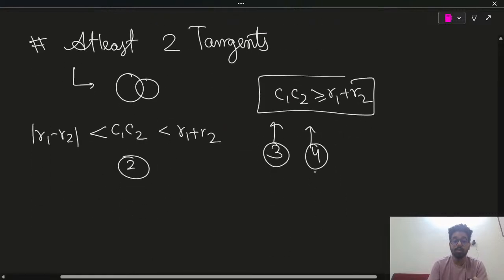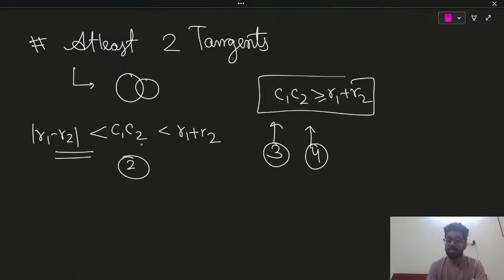Now here is the conclusion, that C1C2 has to be more than mod of R1 minus R2, but C1C2 can be less than R1 plus R2, or C1C2 can be more than R1 plus R2, or can be equal to R1 plus R2, meaning R1 plus R2 has no role. So finally we can say C1C2 has to be more than mod of R1 minus R2.